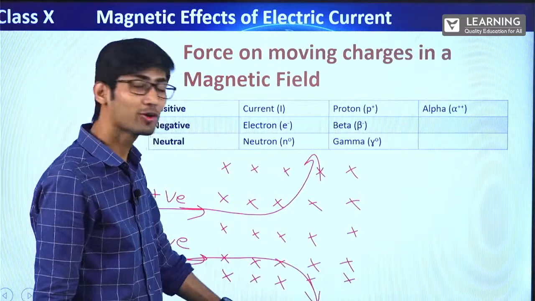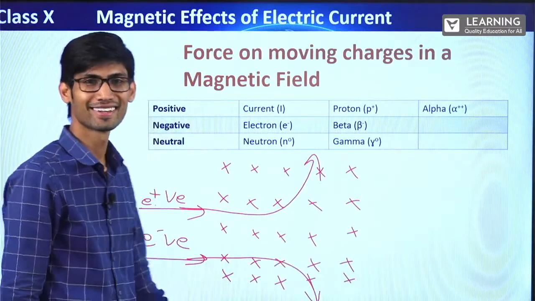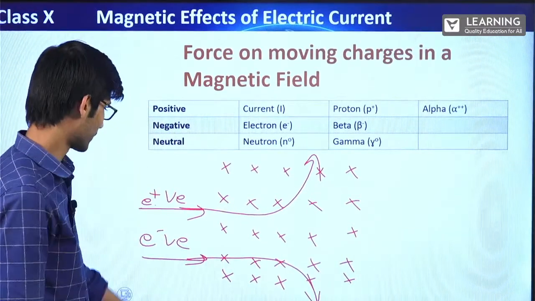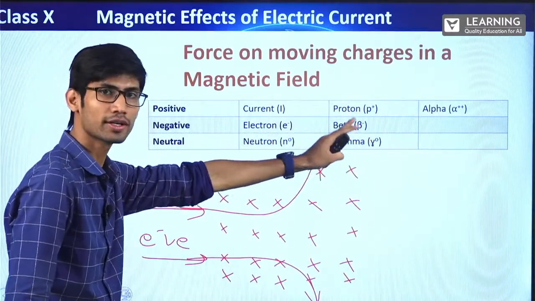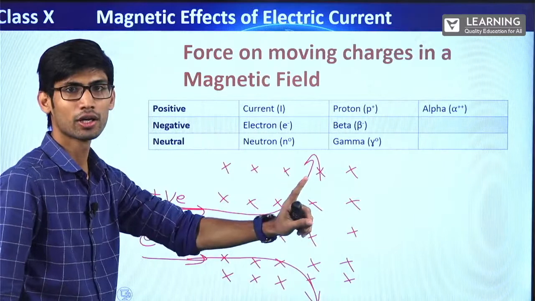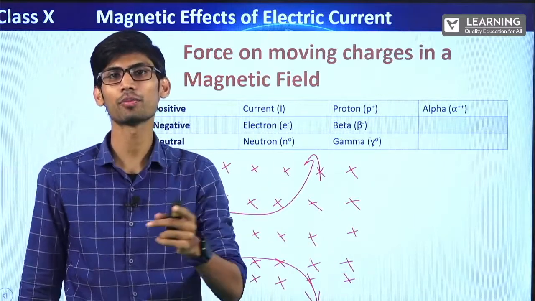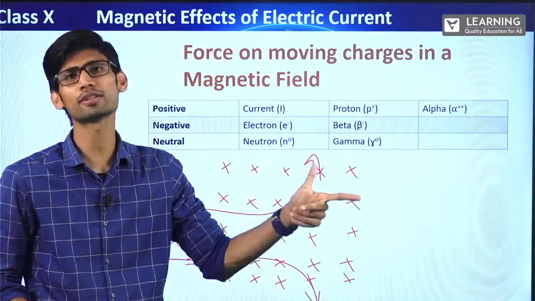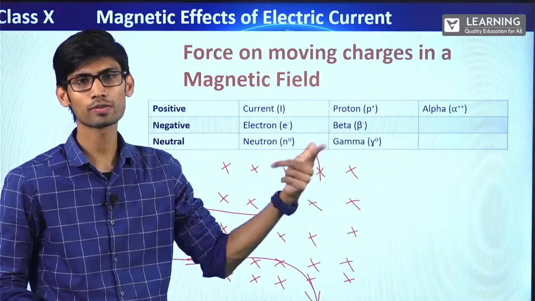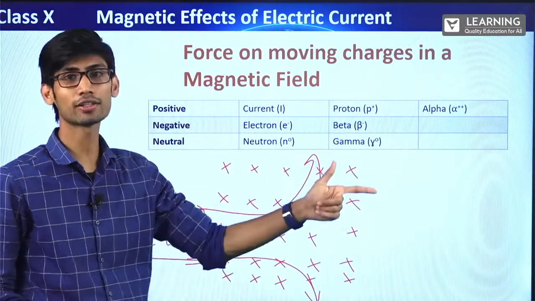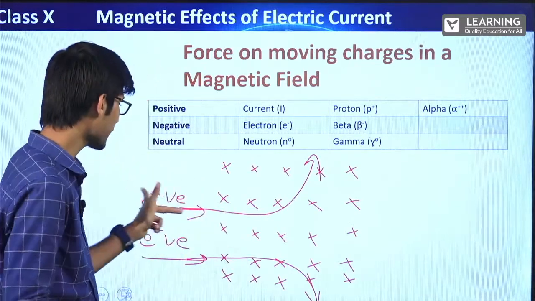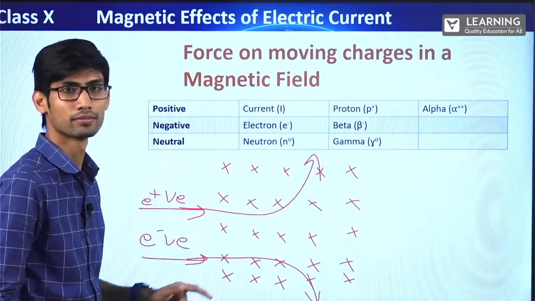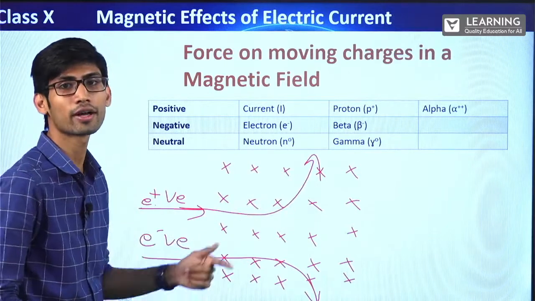I hope now you understood this. It's interesting. Note it down. So if positive and negative charges come, for a negative charge you have to take the direction of current in the opposite direction and use the same Fleming's left hand rule: force, magnetic field and current. If a positive charge is thrown, take the same direction as the direction of current.